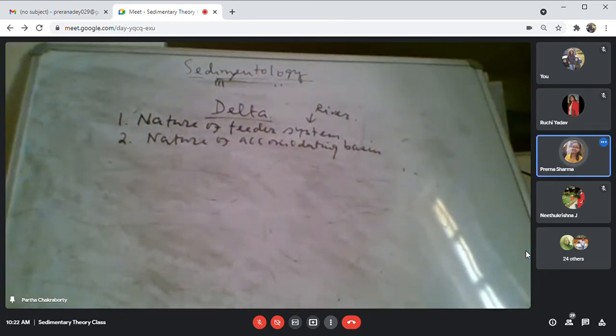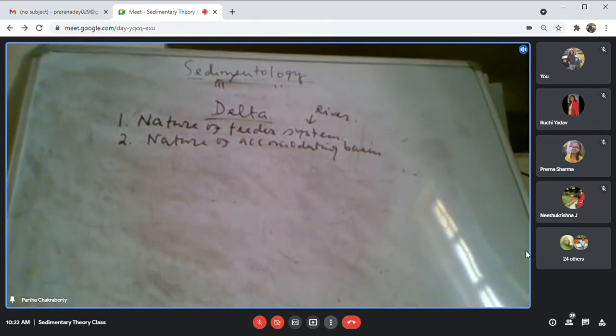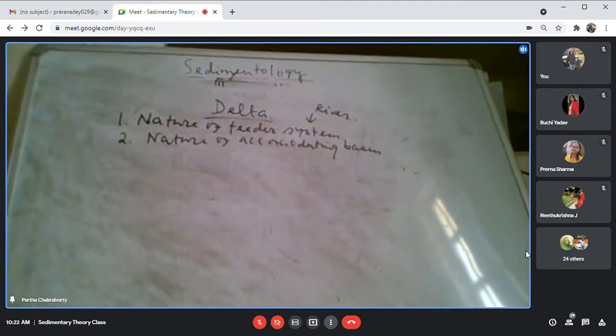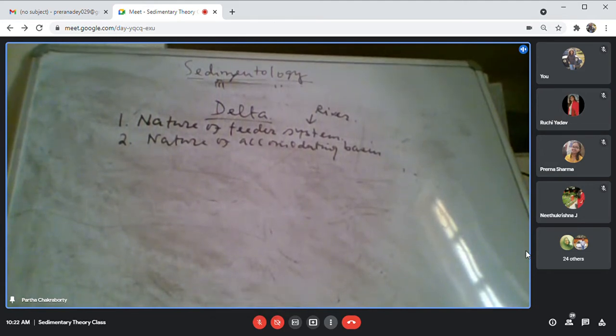It's a kind of depression. Yeah, it is a depression in the earth crust. Yes, that much we should define it now. It is a depression in the earth crust, which is actually accommodating the sediment. How the depression can be formed and what is the mechanism of formation of depression, that we will be discussing when we will discuss tectonics and sedimentation. We are not discussing it now. But this much we know, that it is a depression in the earth crust which is actually receiving and accommodating the sediment that is supplied by a feeder system.